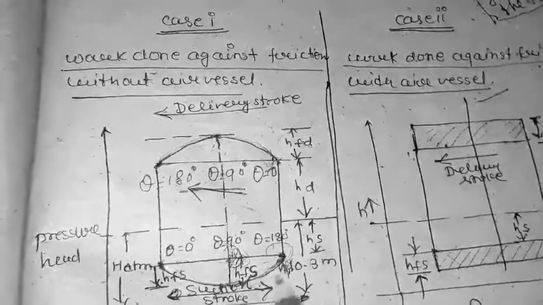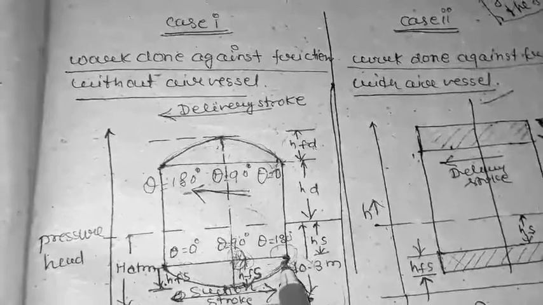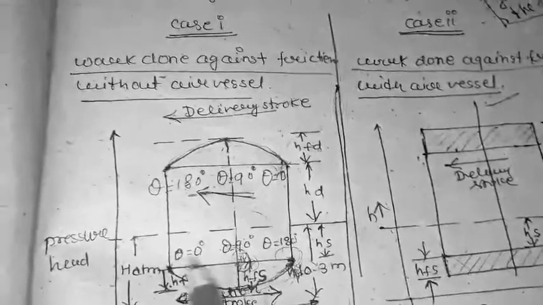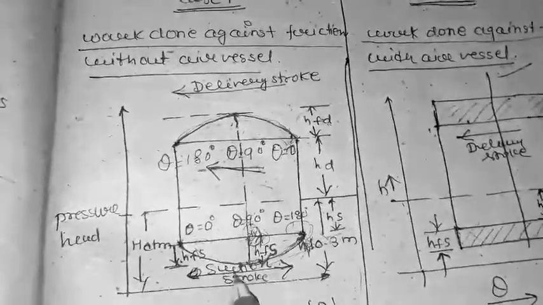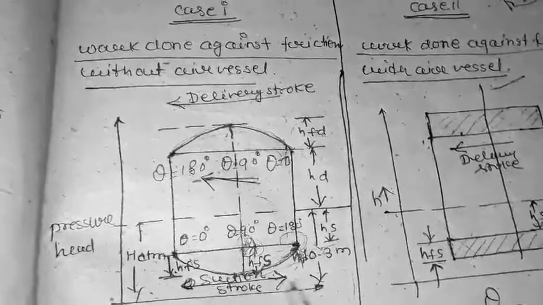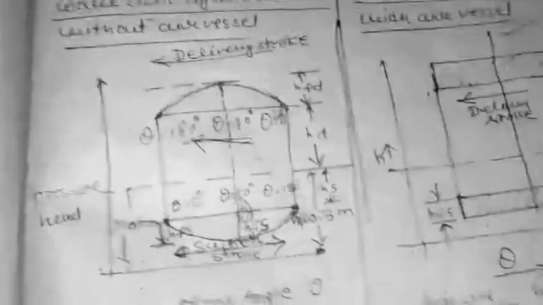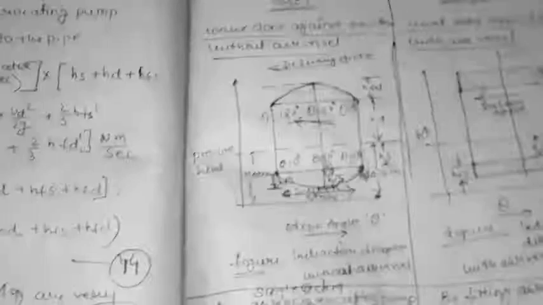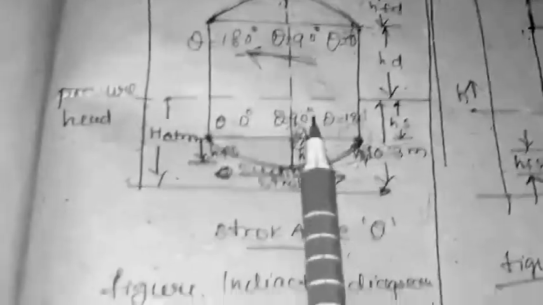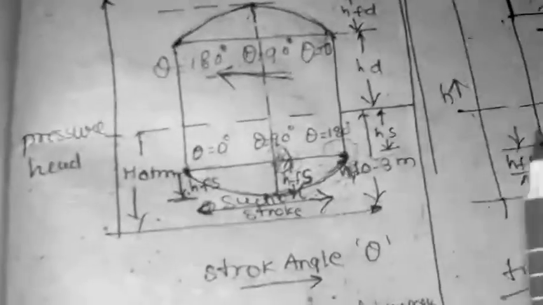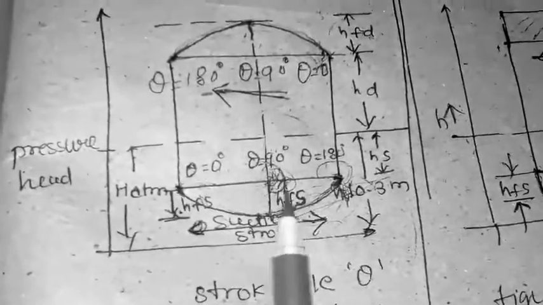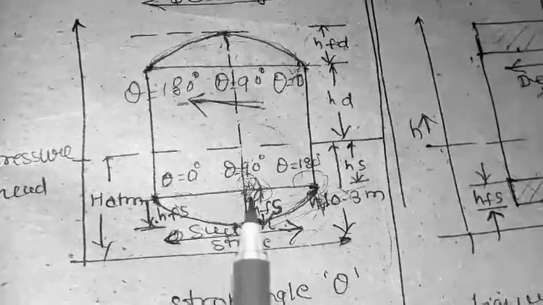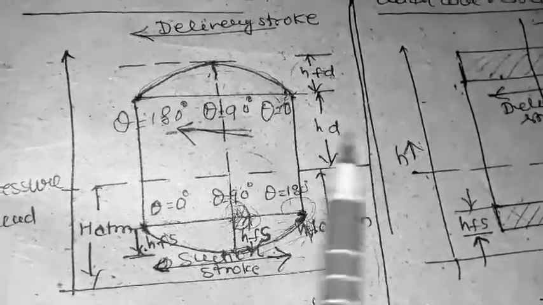From starting to end, a stroke is completed during the suction, and this whole stroke is known as the suction stroke. The maximum length traveled by the piston inside the cylinder is known as the stroke length, and the stroke length is equal to 2 times the crank radius.